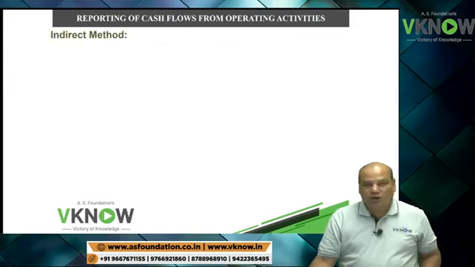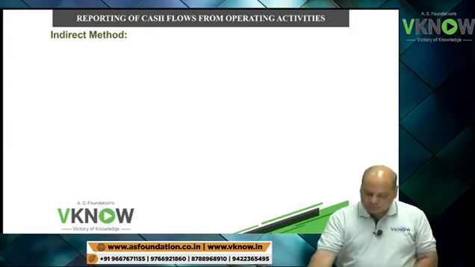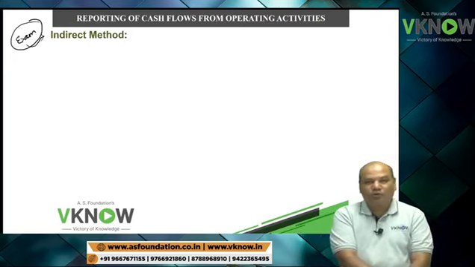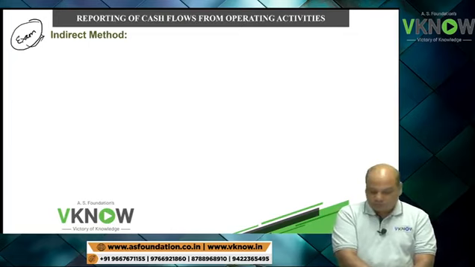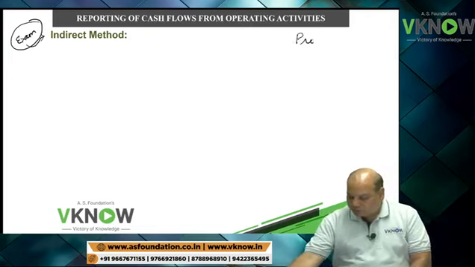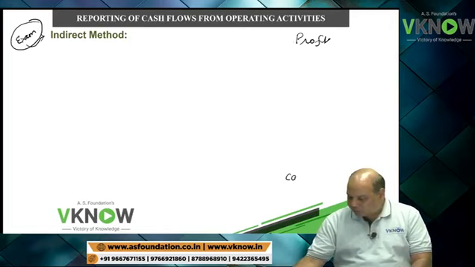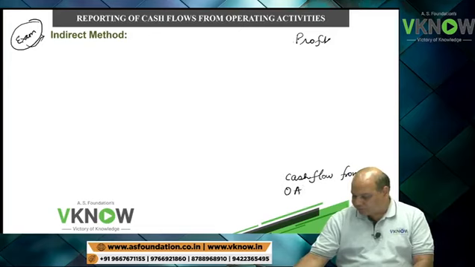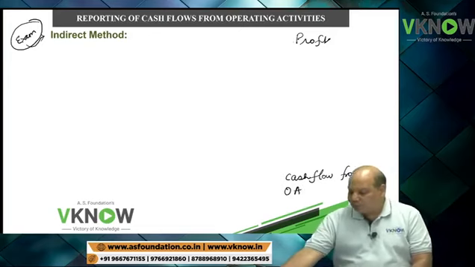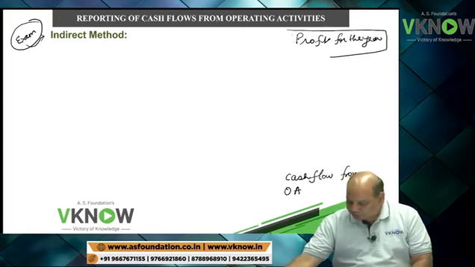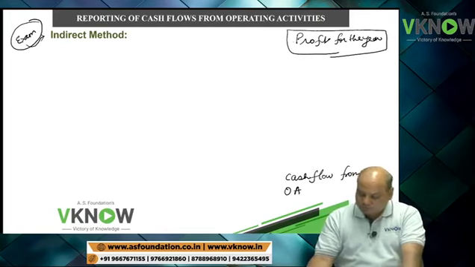Most of the exam questions are indirect method. So if 10 questions are asked, 9 or 8 questions would be indirect method. Under indirect method, we are given profit figure and we have to find cash flow from operating activity. So you will be given profit for the year, but profit is based on accrual concept.